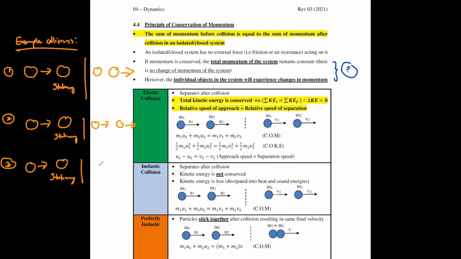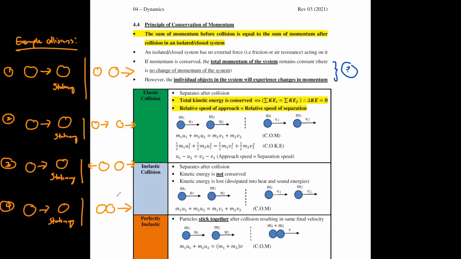And then after that, this one moves towards the left, this one moves towards the right. And then the last one could be the same thing again, going towards a stationary object, and once it hits the other object, both of them stick together and move as one. Okay, so these are some example collisions that you can think of.